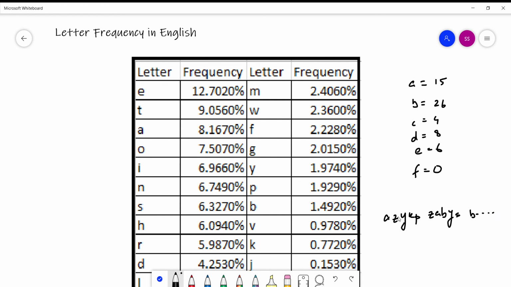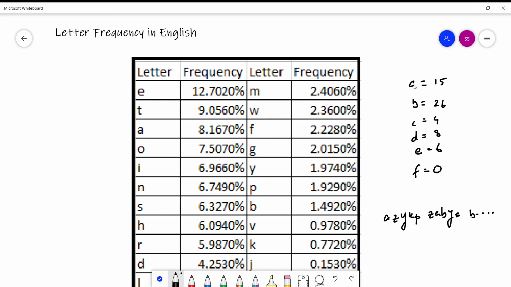What I'm doing is finding the frequency of each letter. This A in that ciphertext was 15 times, and this B was 26 times. Similarly, we will find the frequencies, and the most frequently used letter in the ciphertext will probably be equal to E, because E is the most frequently used letter in the English language.